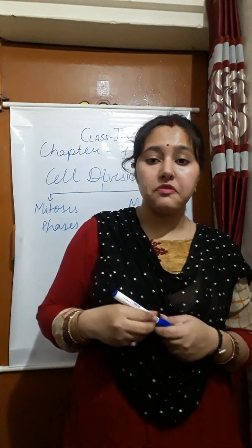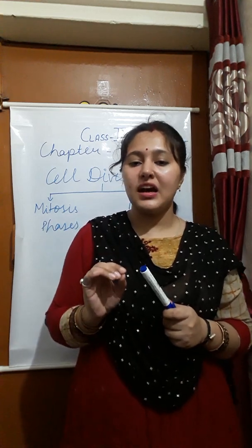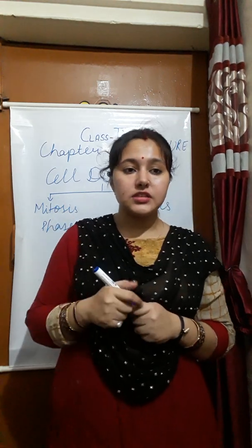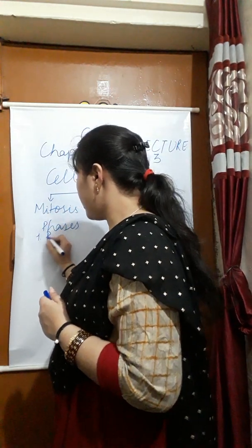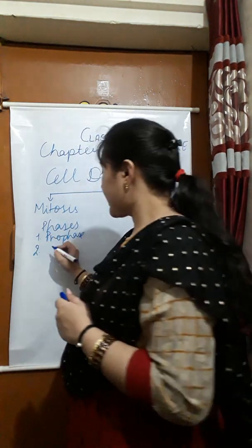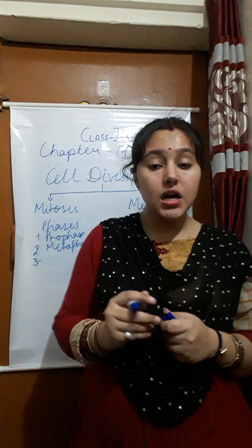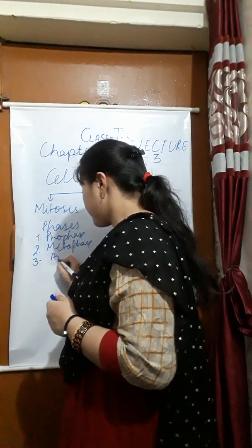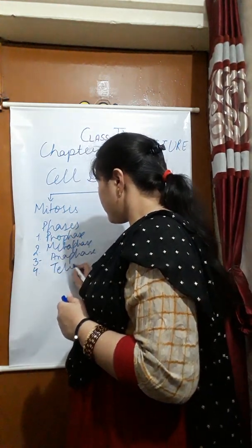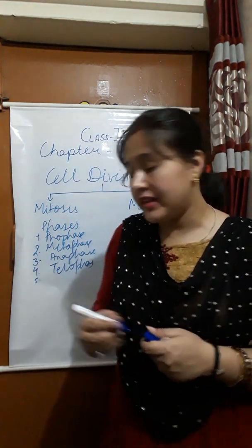Now mitosis has different phases, five phases. I will tell you only the names, because in your ninth class further description is not given. So what are the phases? The first phase is called prophase. Next is called metaphase. The third one is called anaphase. The fourth one is called telophase. And the last is called cytokinesis.